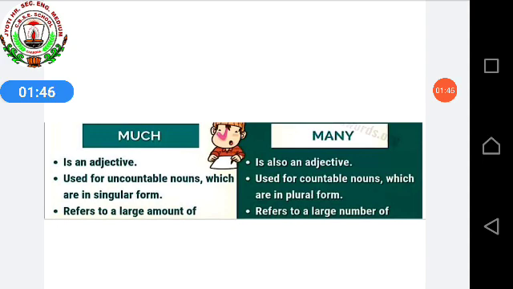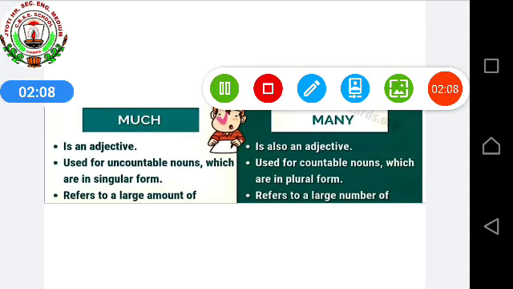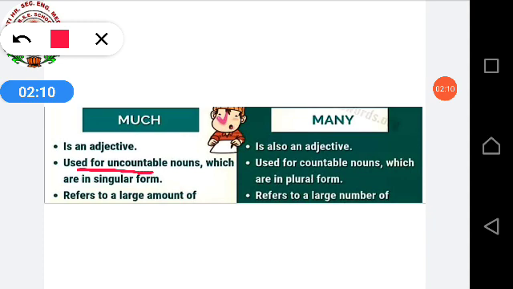Today I will tell you in detail about much and many. Much. Much means what? बहुत सारा. Many. Many means what? बहुत सारा. Both the meanings are same. Much also means a lot. Many also means a lot. But much we are using for uncountable nouns. The noun which we cannot count and they are in singular form. For that we are using much.